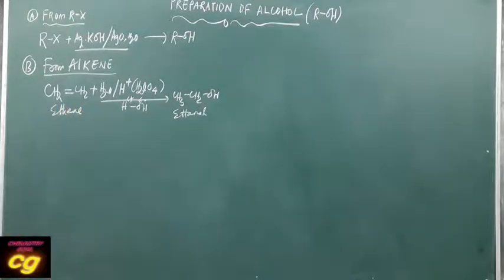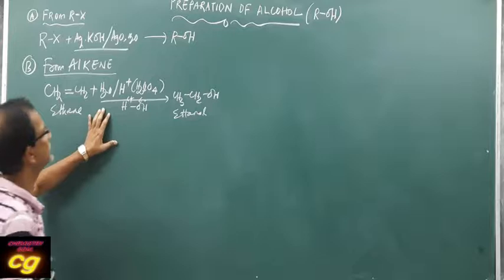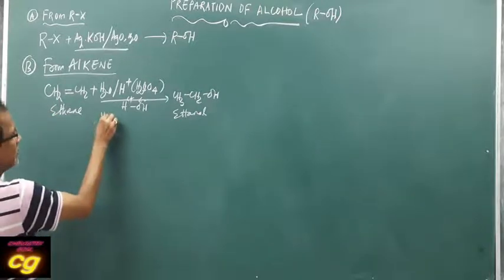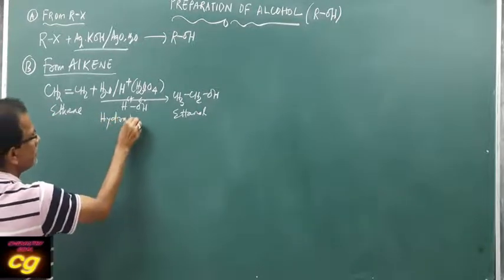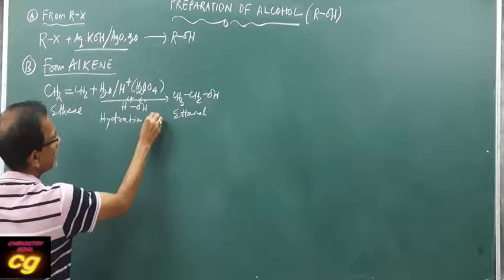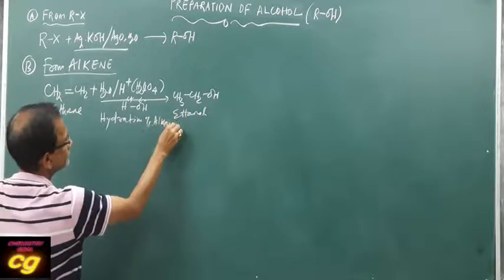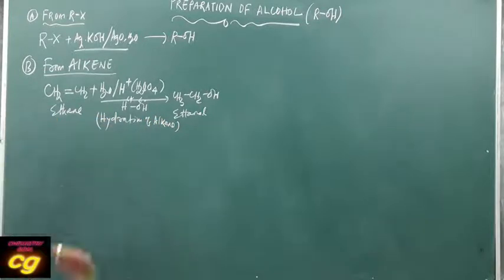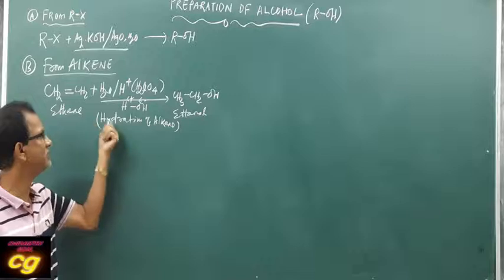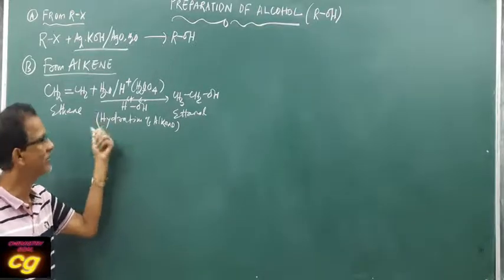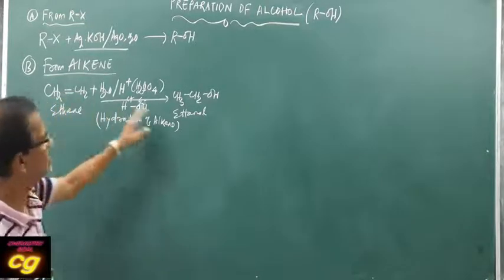So this is the preparation from ethene. This is ethene. From alkene, this is called hydration. This reaction is called hydration of alkene. You can write it down with a different color pen. This is one important reaction. Hydration of alkene always gives alcohol.